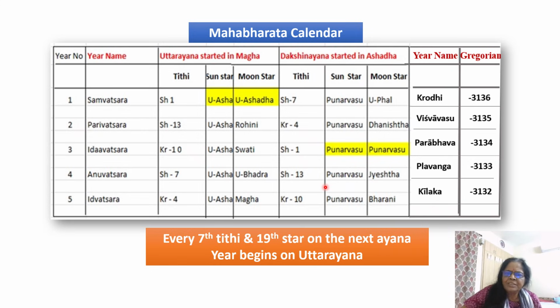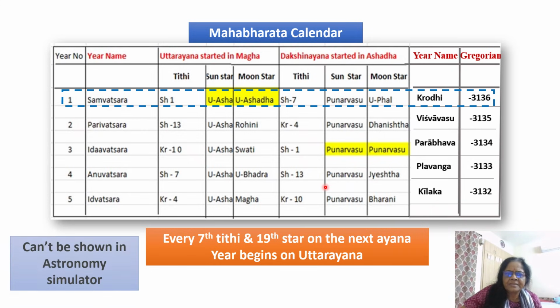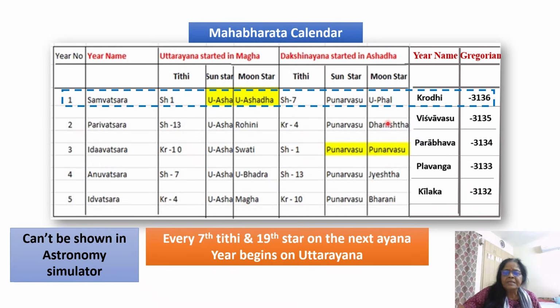Can anyone simulate this in the simulator? That is my question. Suppose we say the Pandavas completed their exile in the Dakshinayana of the Krodhi year. So it must be after Shukla Saptami of Ashada.